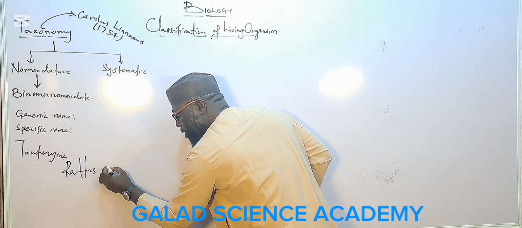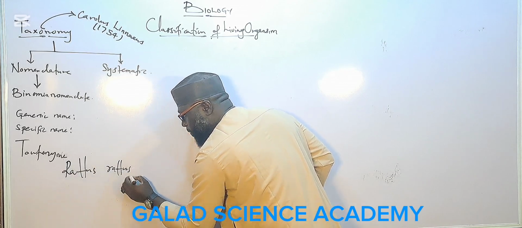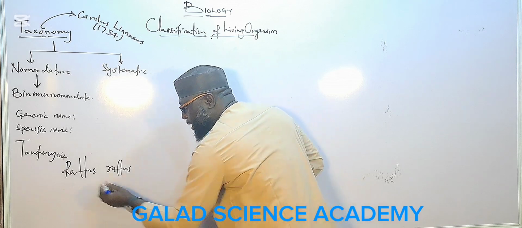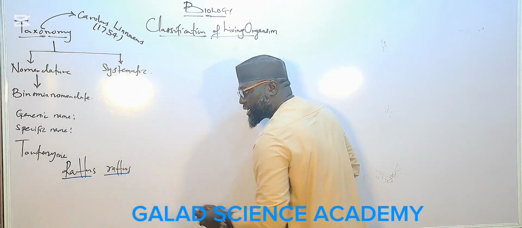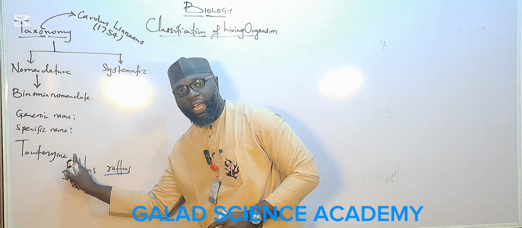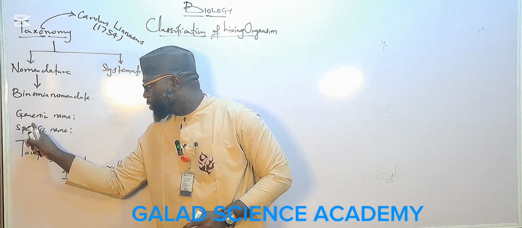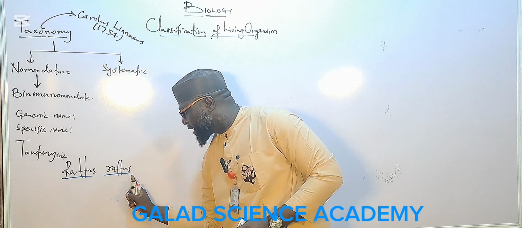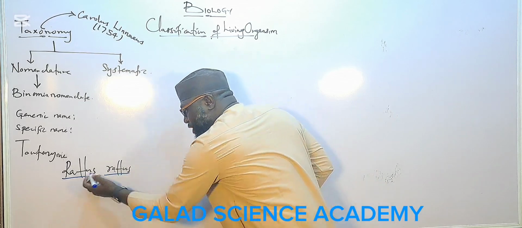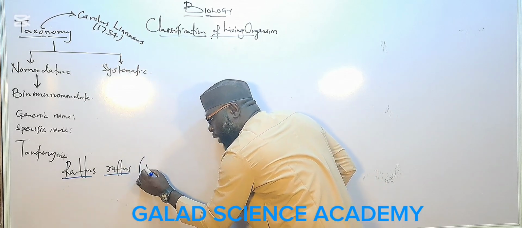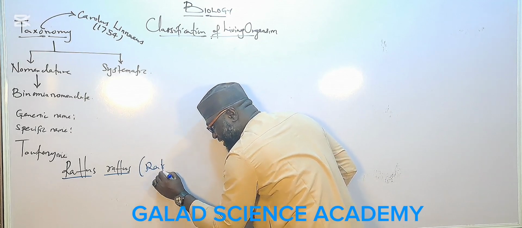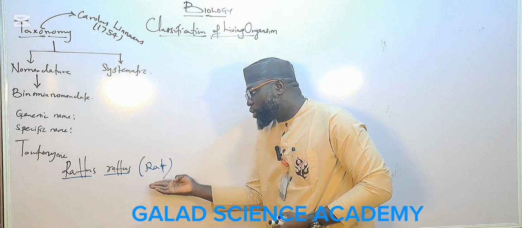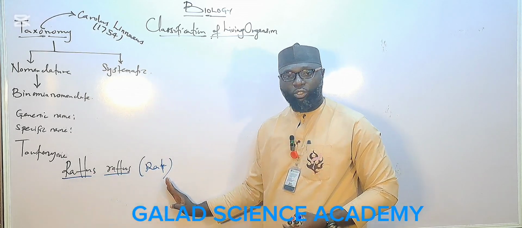Rattus rattus. We underline it. This one starts with a capital letter, it is the generic name. The specific name, or species name, starts with a small letter. And this is the scientific name for rat.